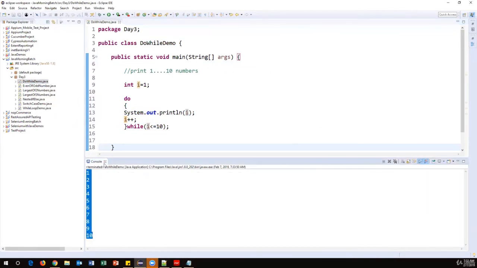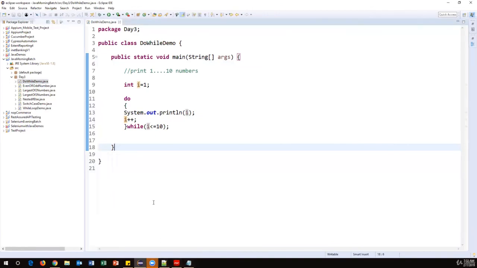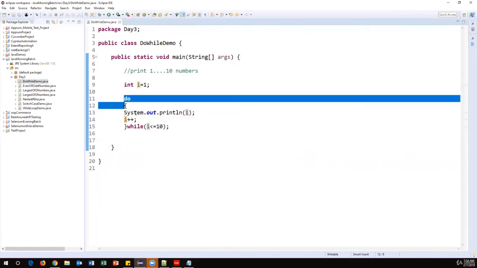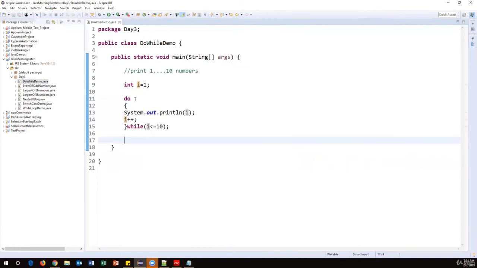So this is how we need to use do while loops. This is almost exactly similar to while, but the only small difference between these two is that in the while loop, it first checks the condition, and then it will enter into the block. In the do while, it never checks the condition first; it directly enters into the block, and then from the second round it will check the condition.